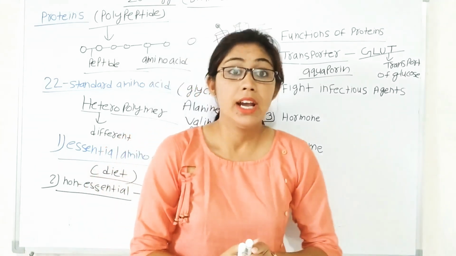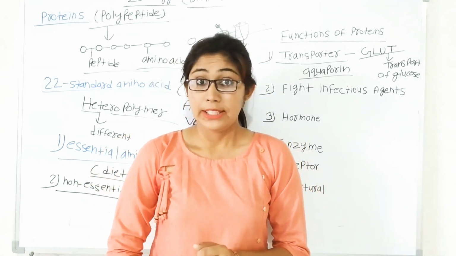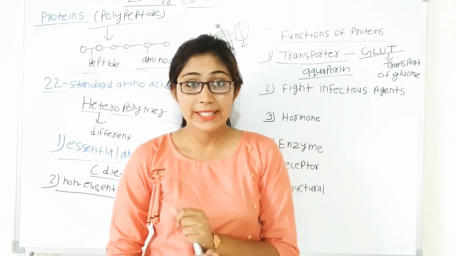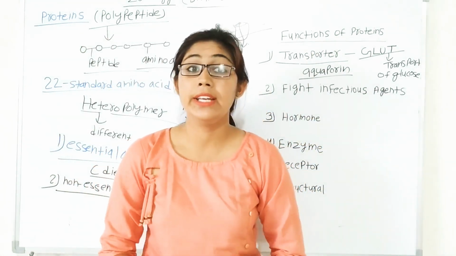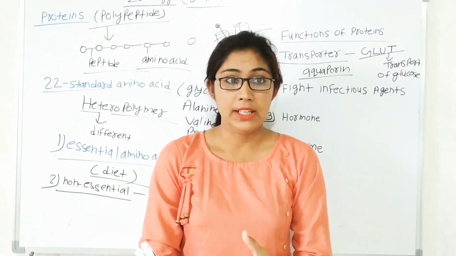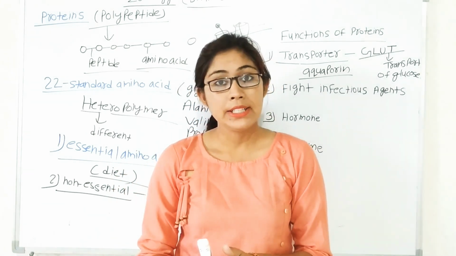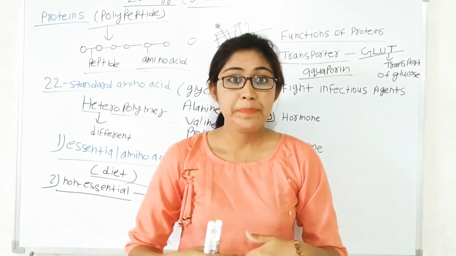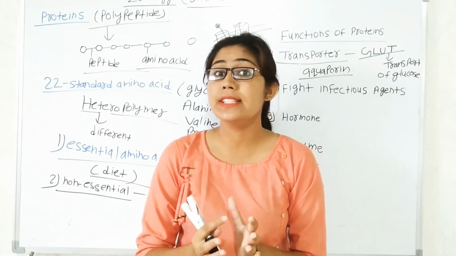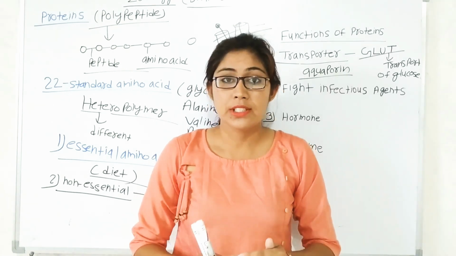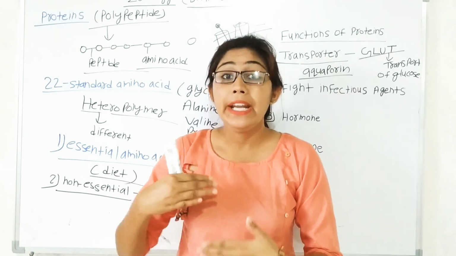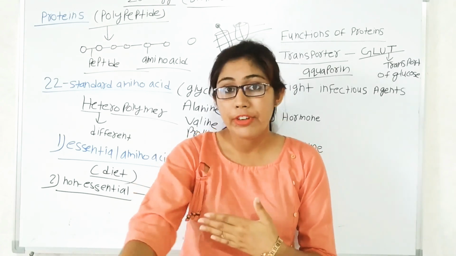Now the second and most important role that protein performs in our body is to fight against infectious agents. When some foreign particle like bacteria or virus attacks our body, then our body has a defense system that is known as the immune system. So our immune system produces antibodies against these infectious agents.